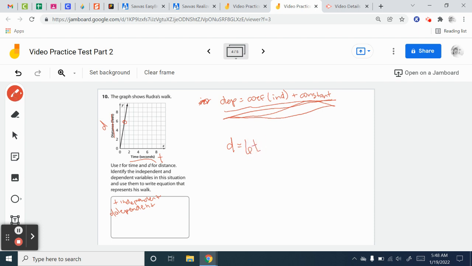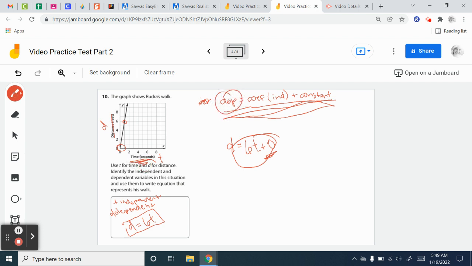And then my constant is the starting point, but the starting point was at 0, so it would be plus 0. So it would just be D equals 6T, because I don't need the plus 0. Now, if I wrote it like this, it would be totally fine. If I had the plus 0, that's okay, but I just don't need it, so you don't need to put it in there.